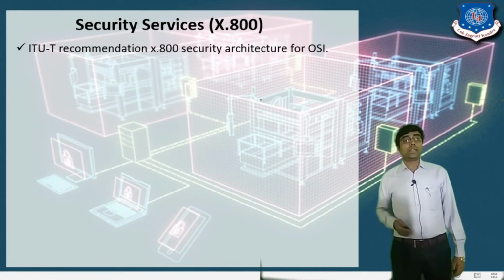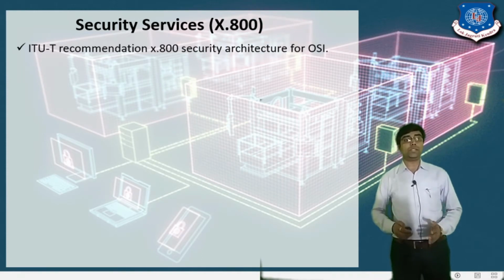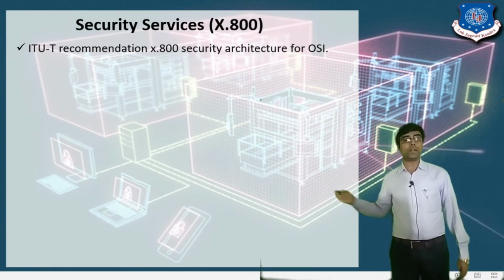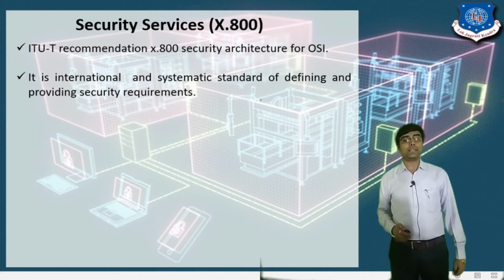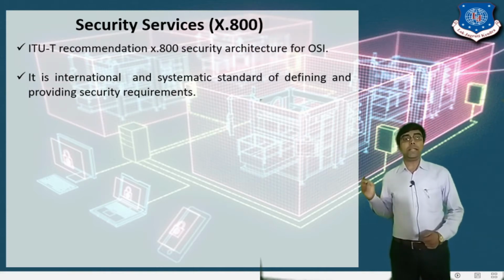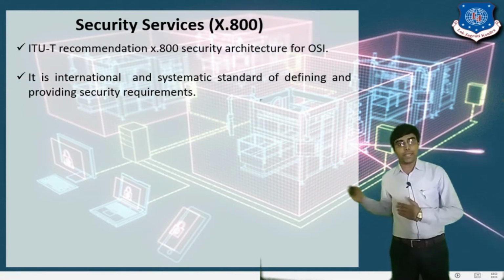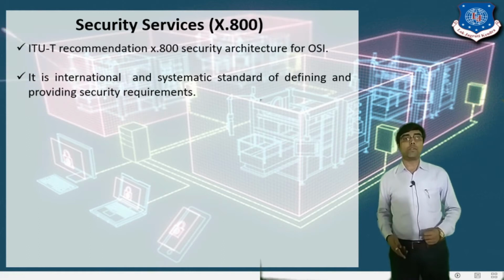So the security services: the ITU, the International Telecommunication Union, recommended X.800 security architecture for OSI. This X.800 security architecture for OSI is an international and systematic standard for defining and providing the security requirement.